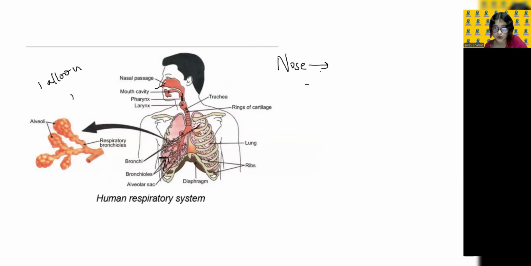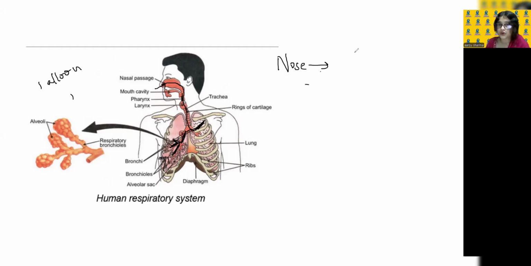First, it will enter the nose, where you'll find the nostrils. Then it will enter inside, then to the pharynx, then to the larynx, then to the trachea, then to the bronchi. This is the bronchi. Then from bronchi to bronchioles, and then to the alveoli in the lungs.